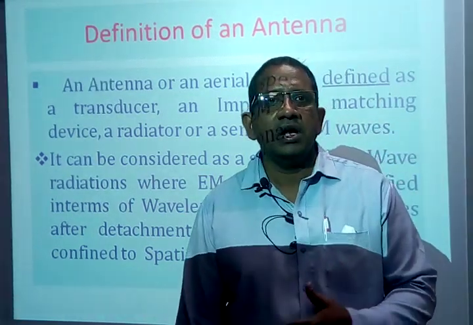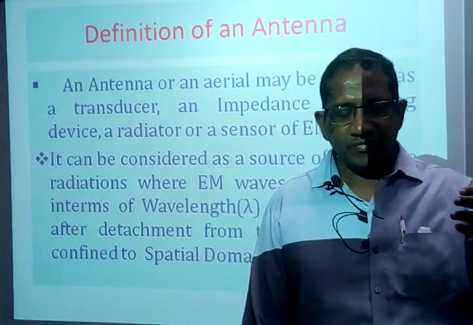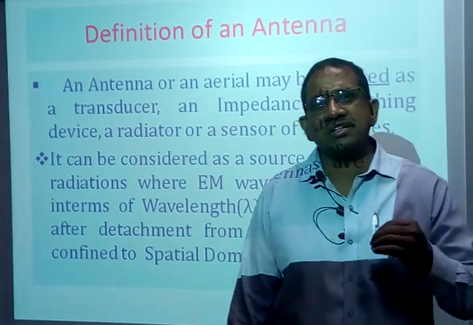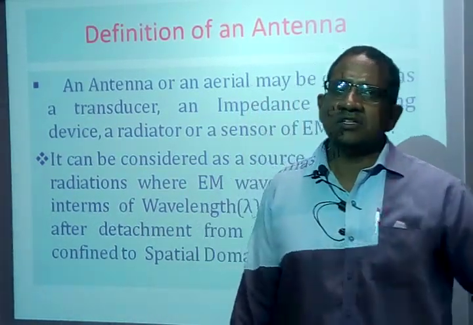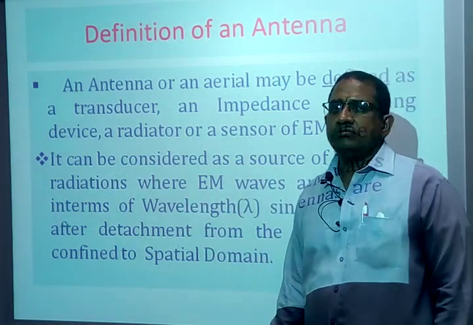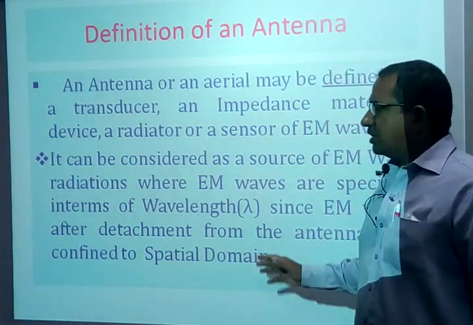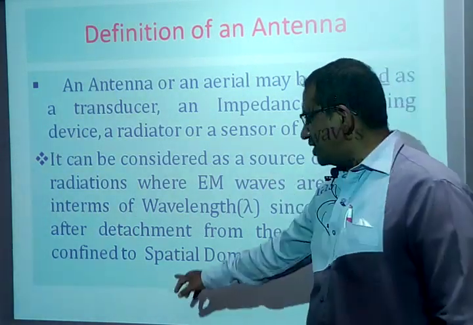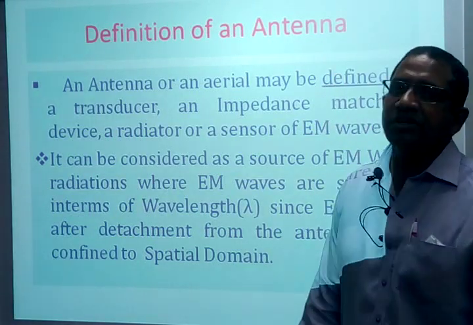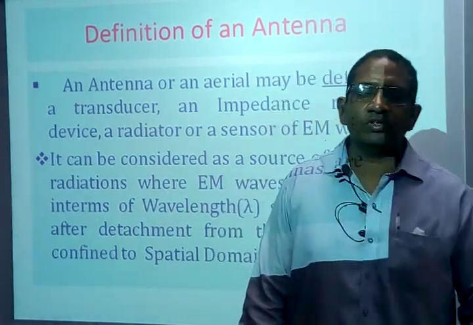We may consider a rectangular or Cartesian coordinate system, both are the same, or a cylindrical coordinate system, or a spherical coordinate system, when the wave is propagating in a particular medium under free space conditions. So the wave is transmitted in a spatial domain, and since it is, we have to represent that wave in terms of wavelength rather than frequency.